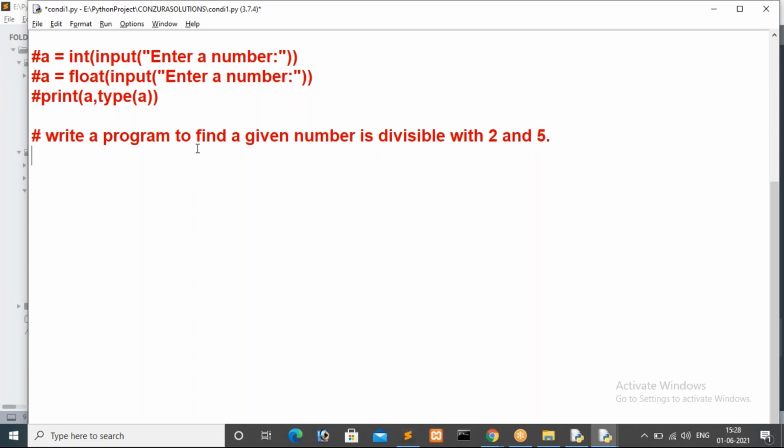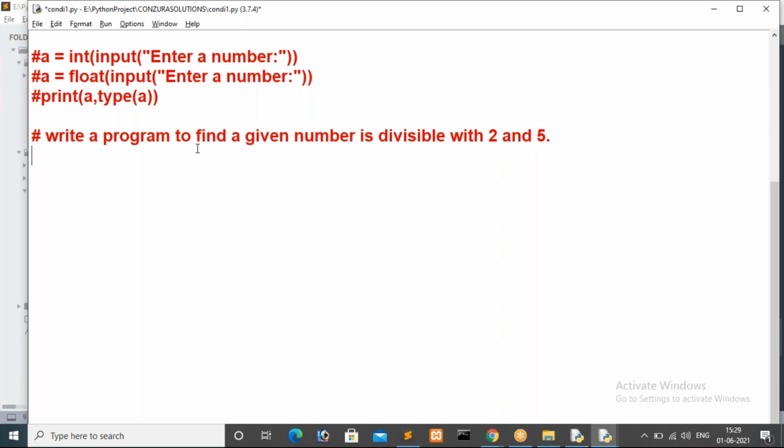For that case I'm going to use a nested if statement, guys. To solve this program, I will go with a nested if statement. So here I have two different conditions, right? We want to check whether the user's number is divisible with 2 or not. If it is divisible with 2, then I have to check one more condition: is that number divisible with 5 or not. If these two conditions are satisfied, then only I want to print true. Otherwise, if any one of the conditions is false, I want to print false.